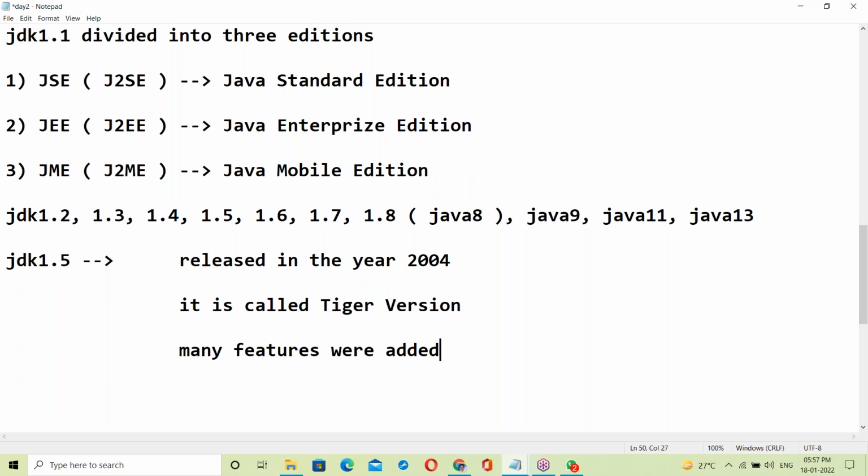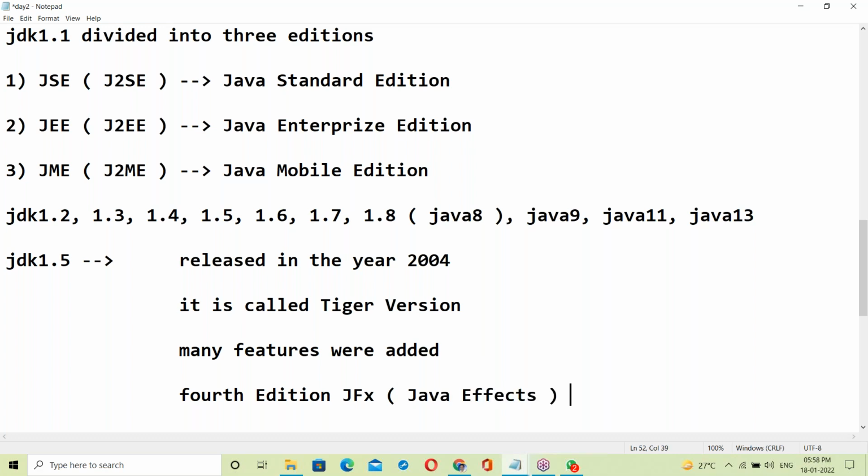Why am I stressing 1.5? After JDK 1.5 was released, Java got its success, because of its features and the many major changes that were done. Even the fourth edition is called Java FX.